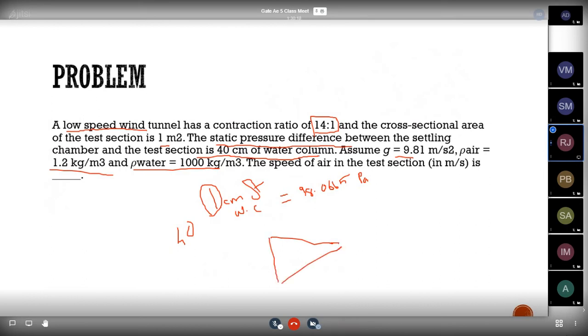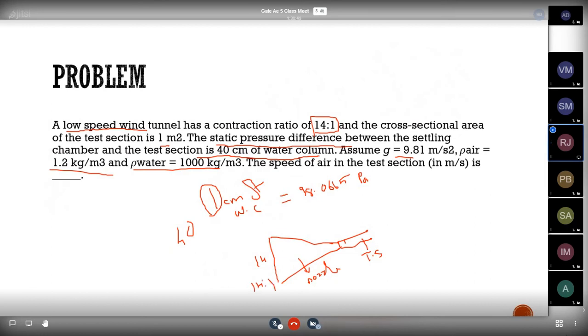The contraction ratio is 14:1. Here we have the test section as 1 meter square, the test section T.S. here. Here we have this contracting area, there is a nozzle here, contracting area. The contraction ratio is 14:1.